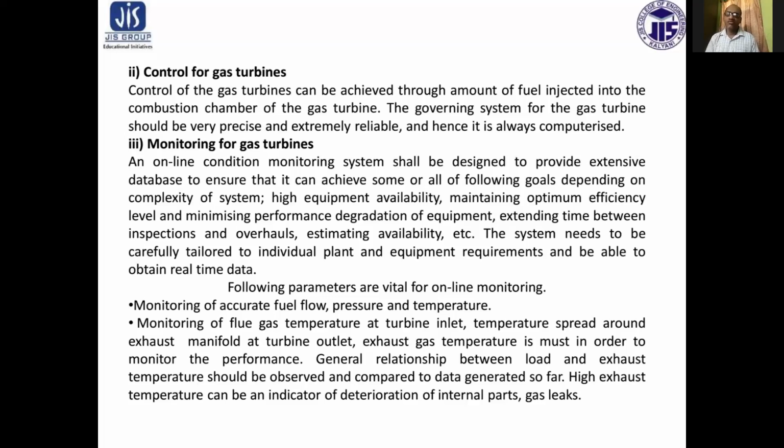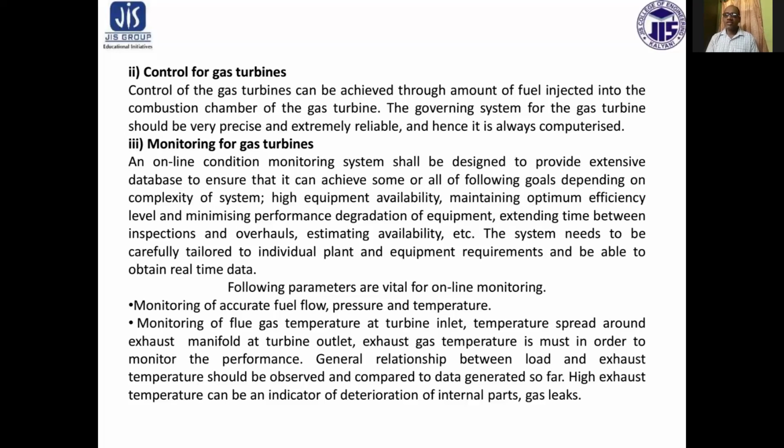In this regard, the following parameters are vital for online monitoring. Monitoring of accurate fuel flow, pressure and temperature. Monitoring of flue gas temperature at turbine inlet. Temperature spread around exhaust manifold at turbine outlet.